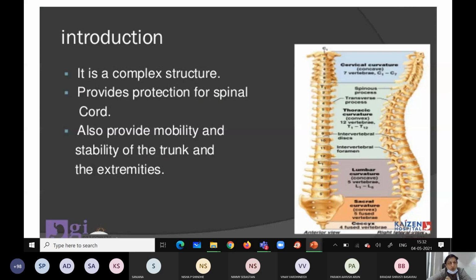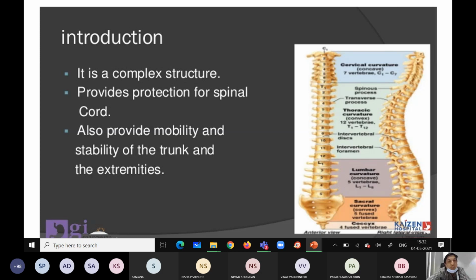So what is the vertebral column? It is a complex structure. Why complex? Because of the involvement of multiple structures like bones, nerves, vessels and all. What is the function of the vertebral column?